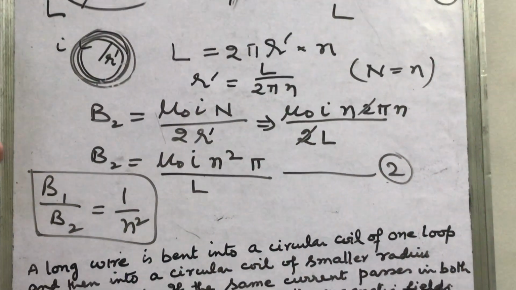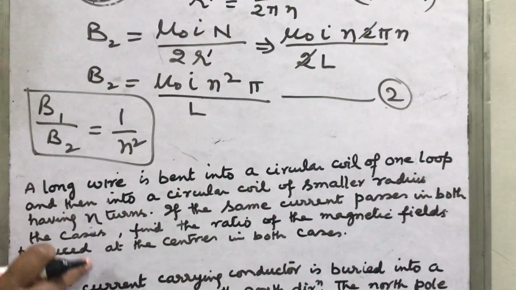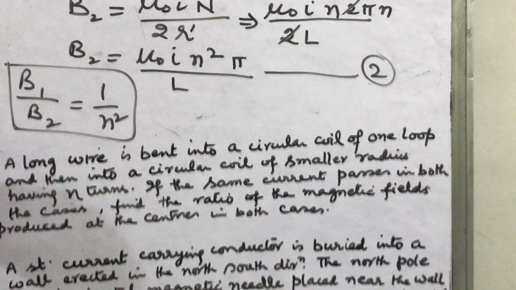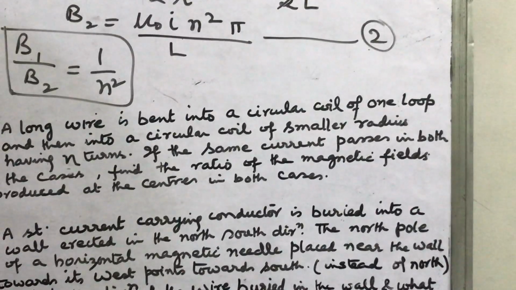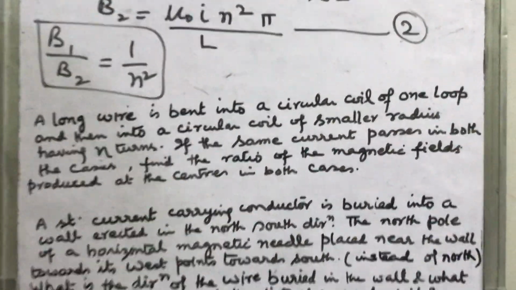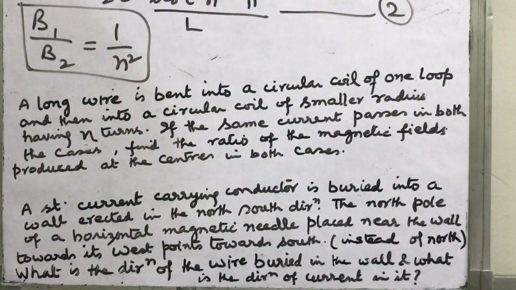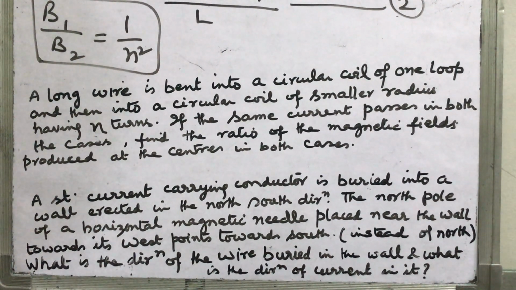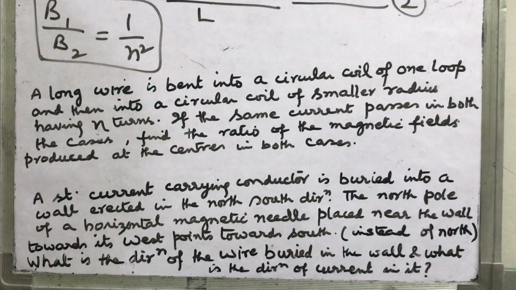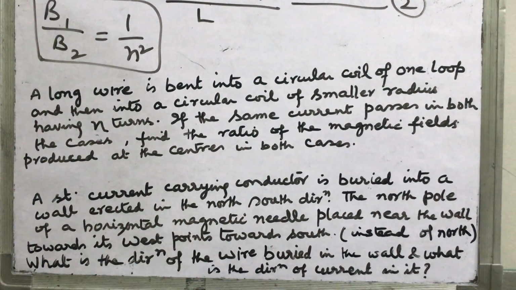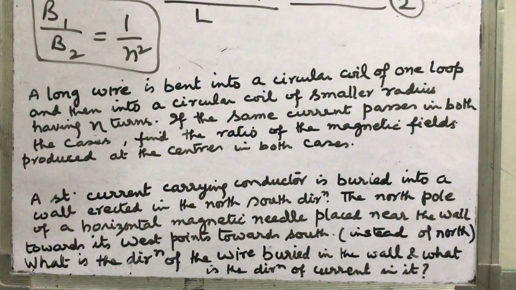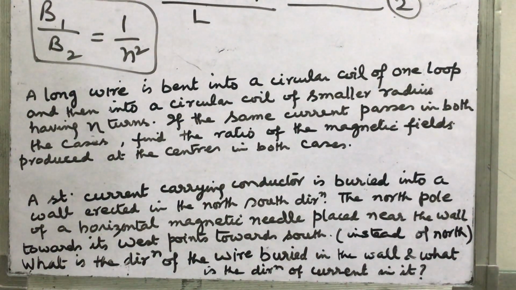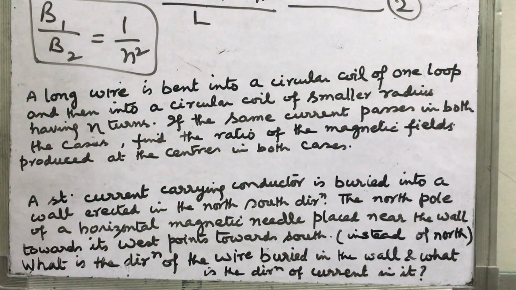The last question again, look, you have to solve this question. I will give you a hint only, but you have to solve it. I am going to read this question, what is given in it and how you will solve it. There is a wire. It is said in the question that a straight current carrying conductor is buried in a wall. How is this wire buried? It is said that a straight current carrying conductor is buried in a wall erected in the north-south direction.